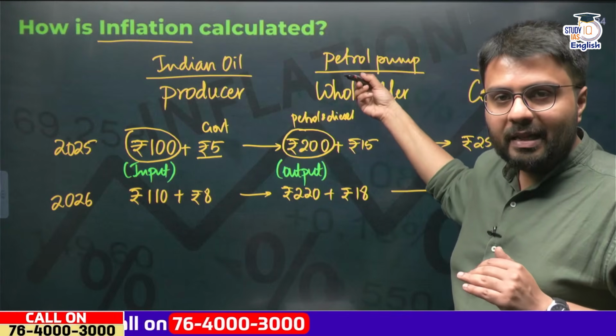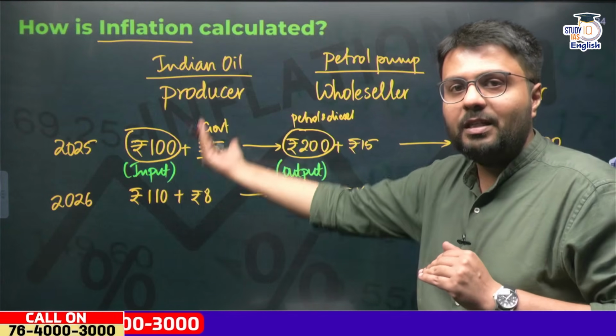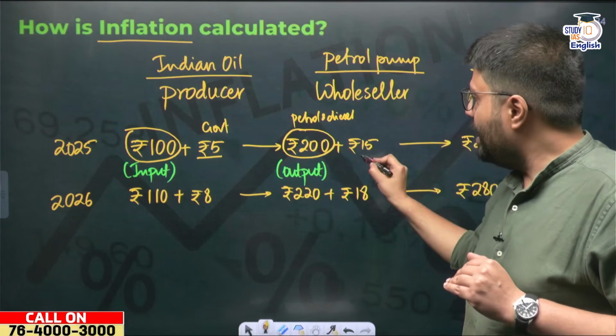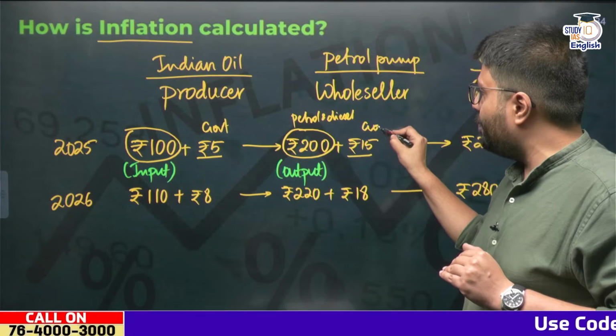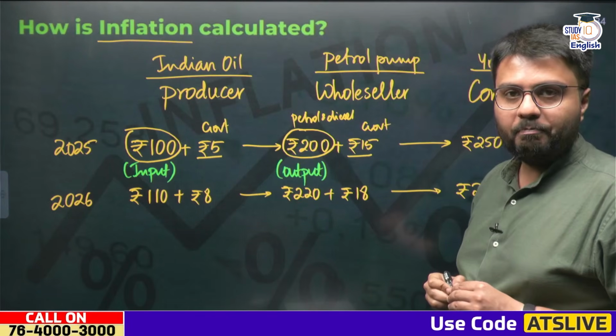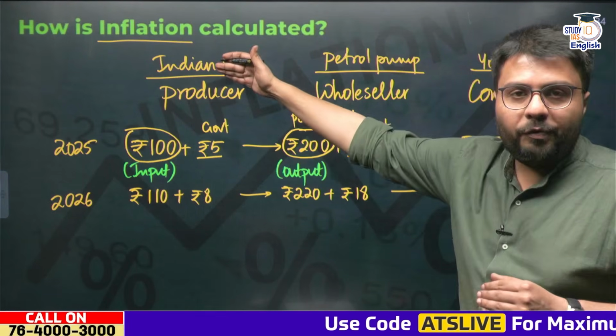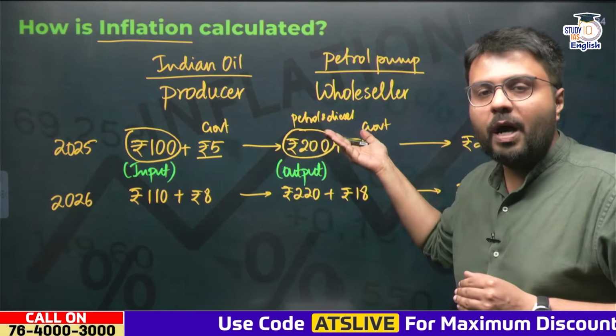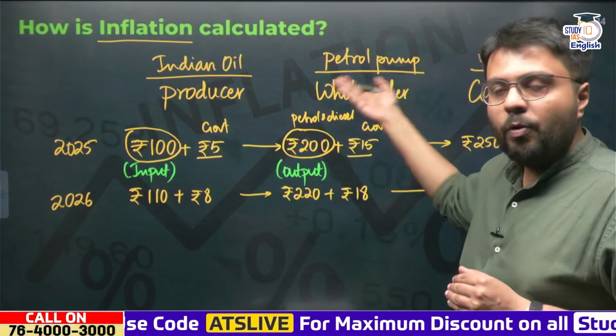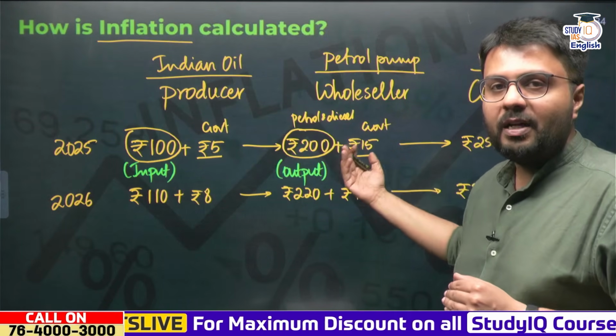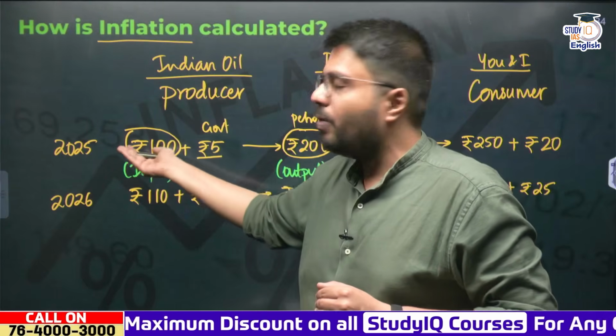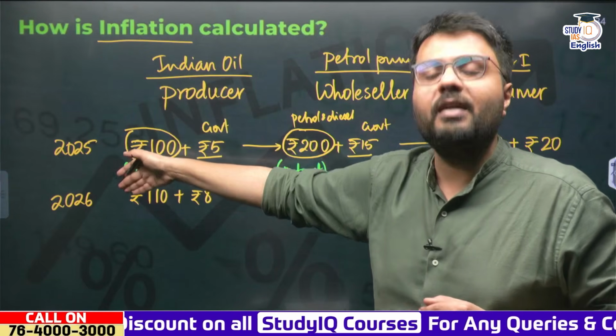Now when a wholesaler, that is a petrol pump, buys this petrol and diesel from Indian Oil, it also pays taxes to the government like the central excise duty. Right? So from the point of view of Indian Oil, it is receiving 200 rupees from the wholesalers for its petrol and diesel, and it cost Indian Oil just 100 rupees if you eliminate the taxes.